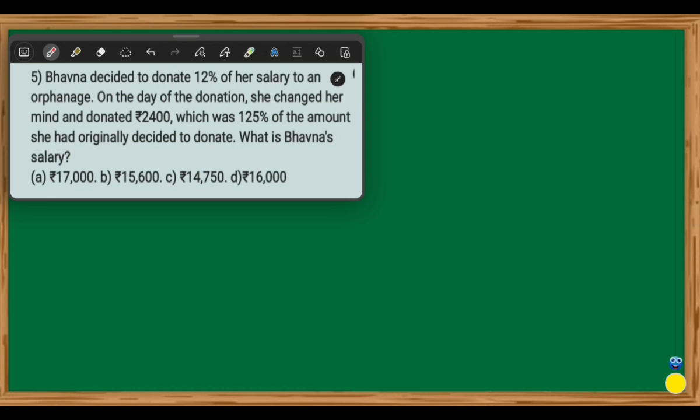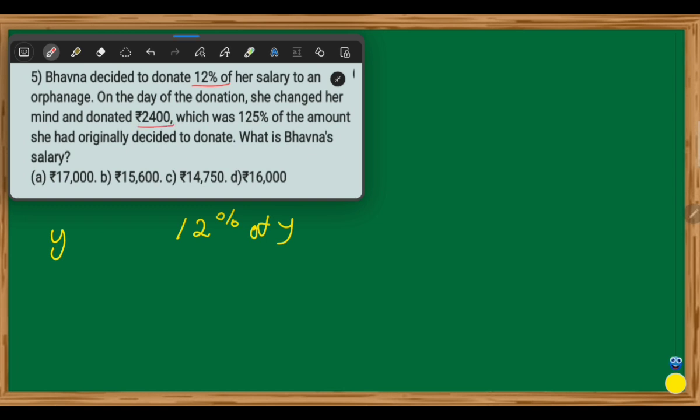Okay, look at the solution. Here, Bhavana initially decided to donate 12% of her salary to an orphanage. Then we assume that her total salary is Y. Therefore, the amount she originally planned to donate is 12% of Y. But on the day of donation, she changed her mind and donated rupees 2,400.